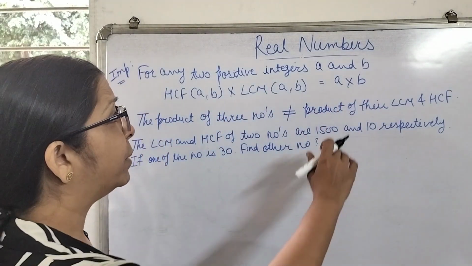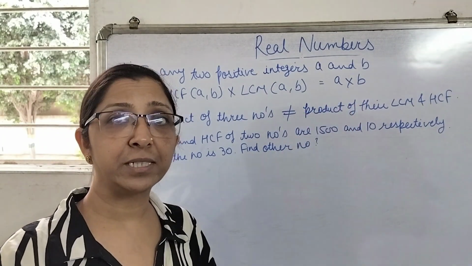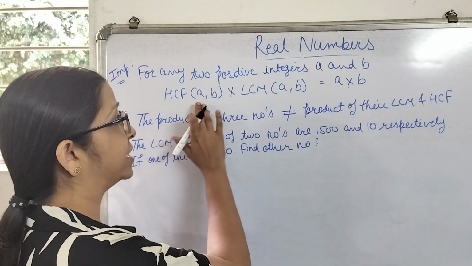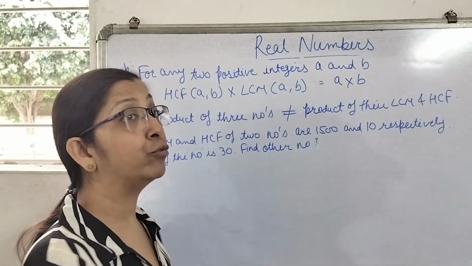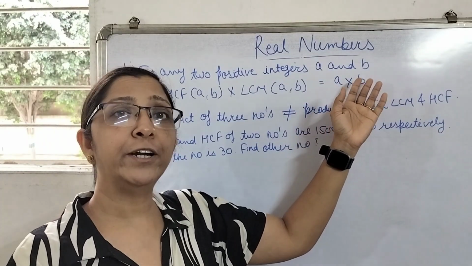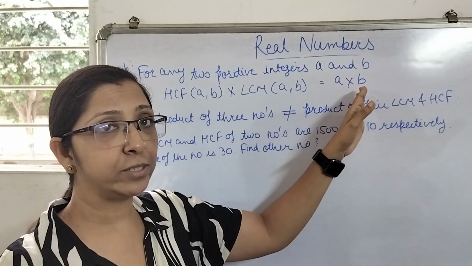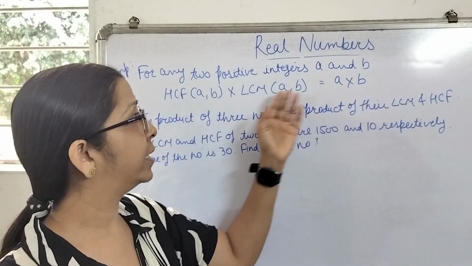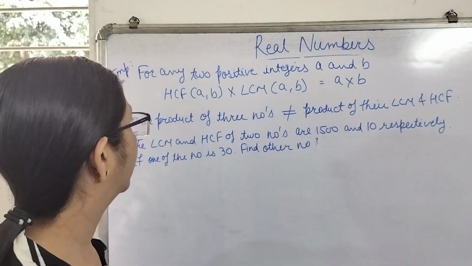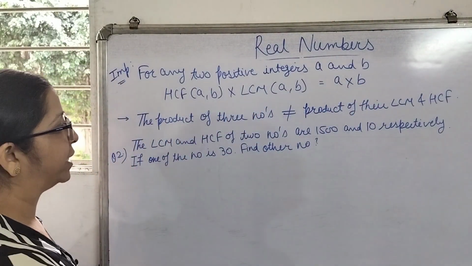But instead of 2, if there are 3 numbers, then the product of their HCF and LCM will not be equivalent to the product of these 3 numbers. It is only applicable when there are only 2 numbers. Now let's see one example based on this.